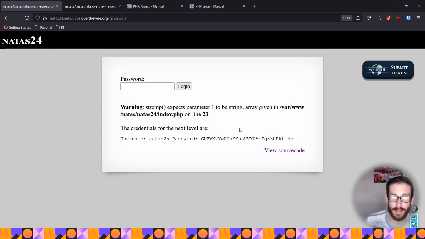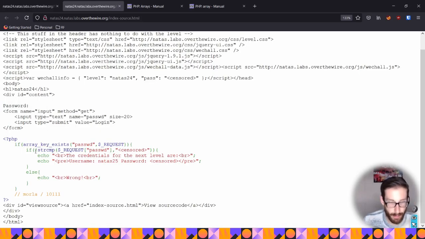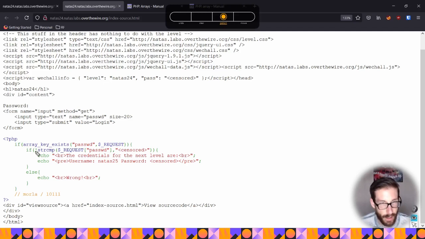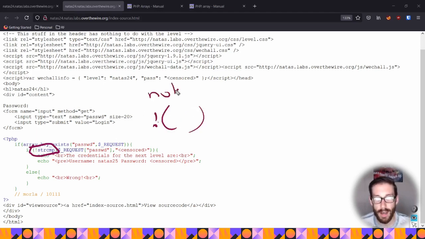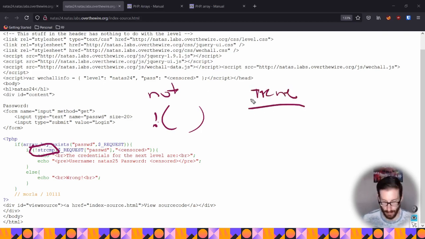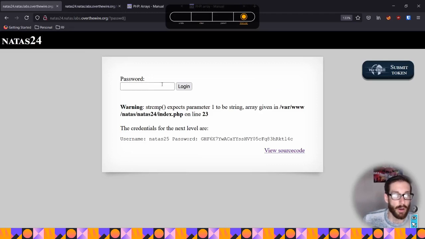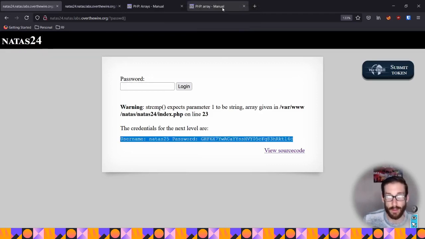So it errors out, and once it errors out, it gives me this password. The reason it's giving me the password is that this string comparison isn't asking for the two things to be equal, but for the two things to be not equal, because you can see the exclamation point here. If there's an exclamation point before really anything, it's basically saying not, instead of for something to be true. So by doing that, we got our password in Natas 25.